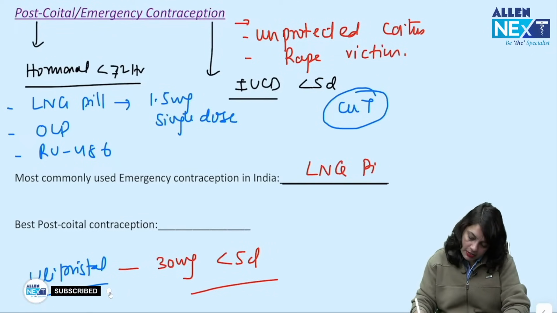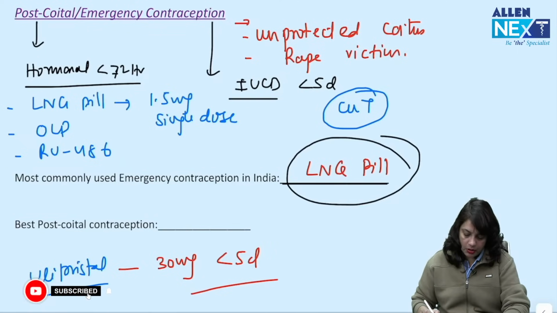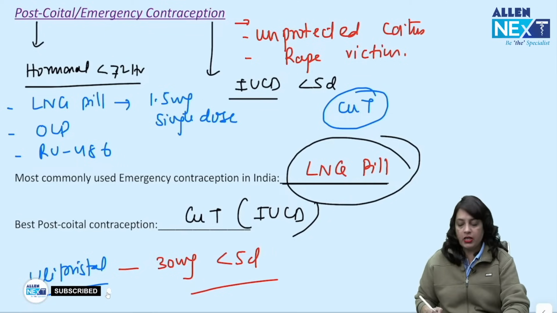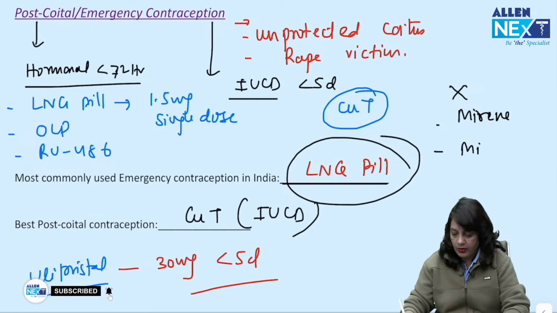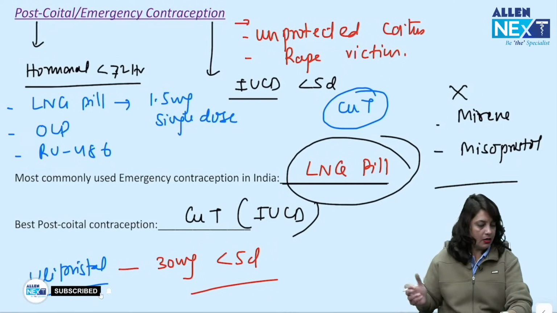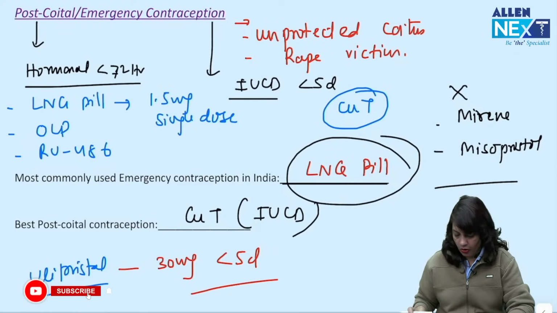Then it is always LNG pill. Number 2, the best post-coital contraception, answer is copper T, that is a type of IUCD. Which is not an emergency contraception? Mirena is not an emergency contraception. Misoprostol भी emergency contraception नहीं है. Misoprostol is not emergency contraception.